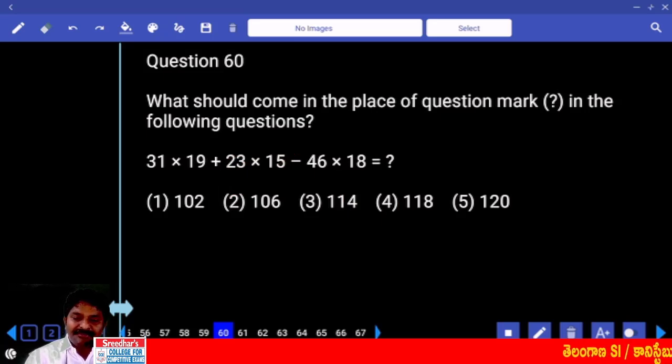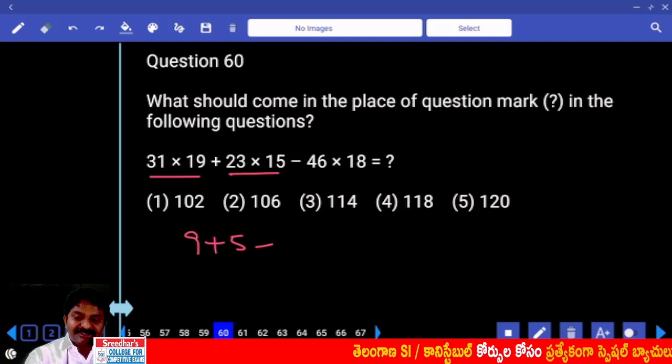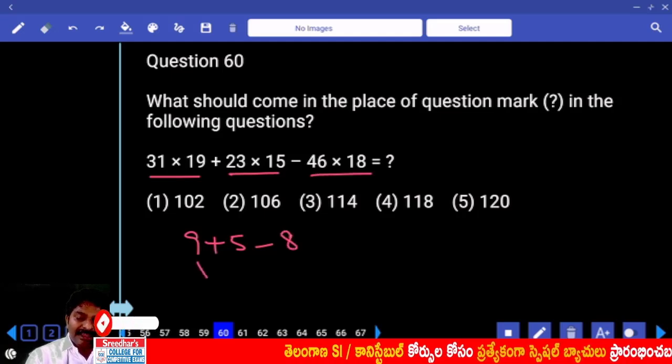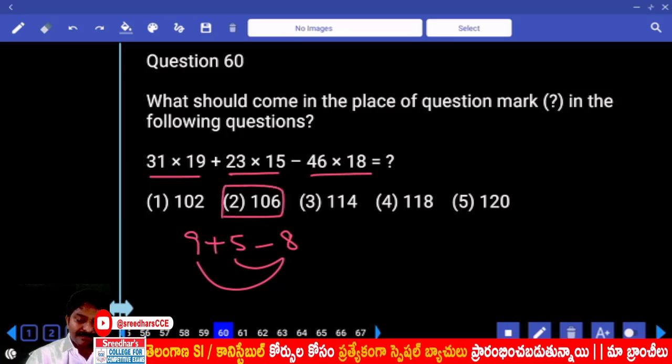Last digit can be verified. Ends with minus. 6 into 8 ends with 9 minus 8 plus 5. Second option.